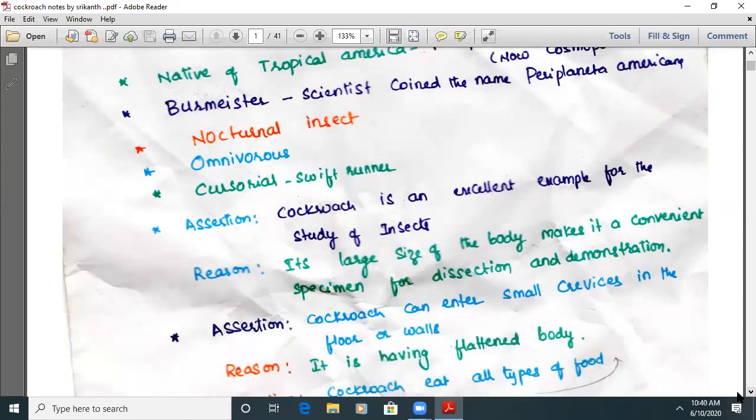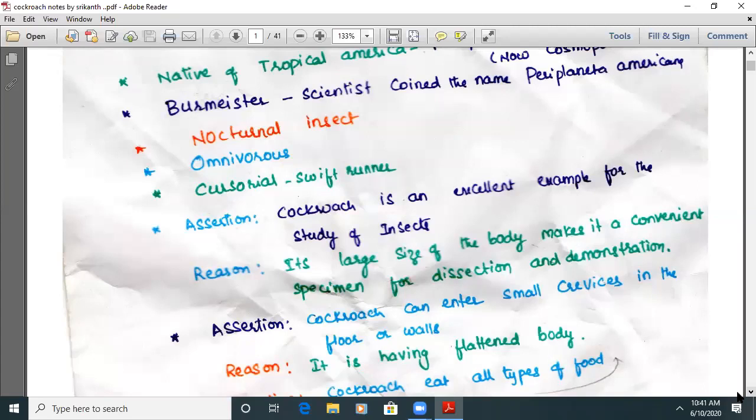With this information, I can introduce a new concept of questioning here: assertion and reason. Assertion is generally a statement. For example, cockroach is an excellent example for the study of insects. When we give a statement like this, we should give some reason. So, what is the reason?